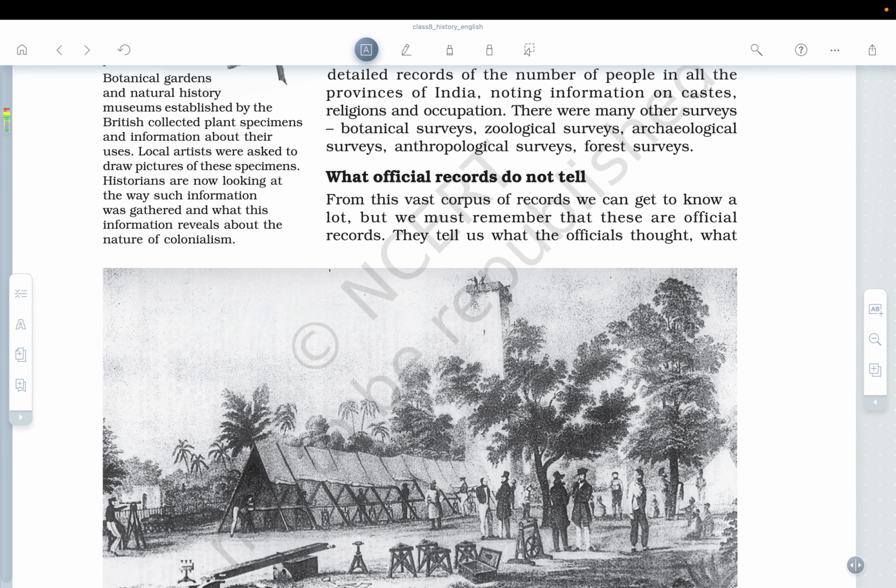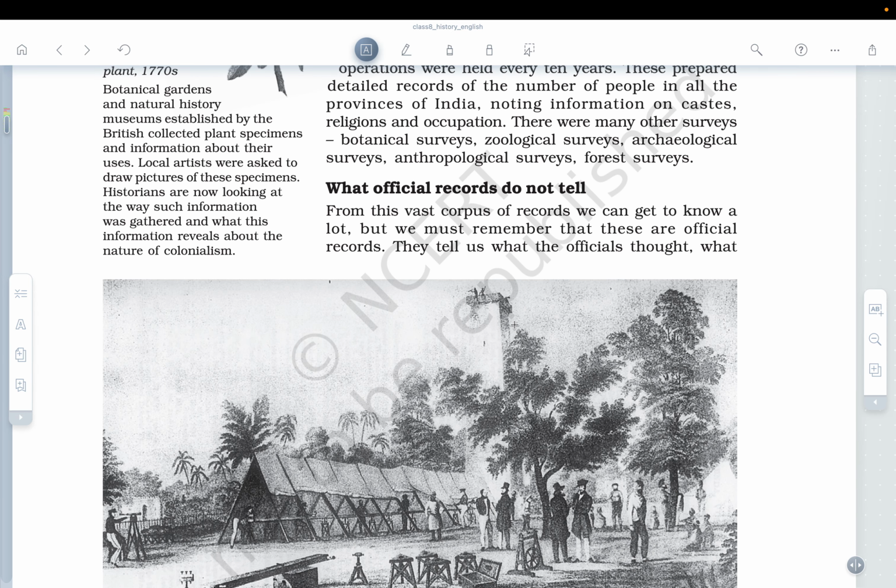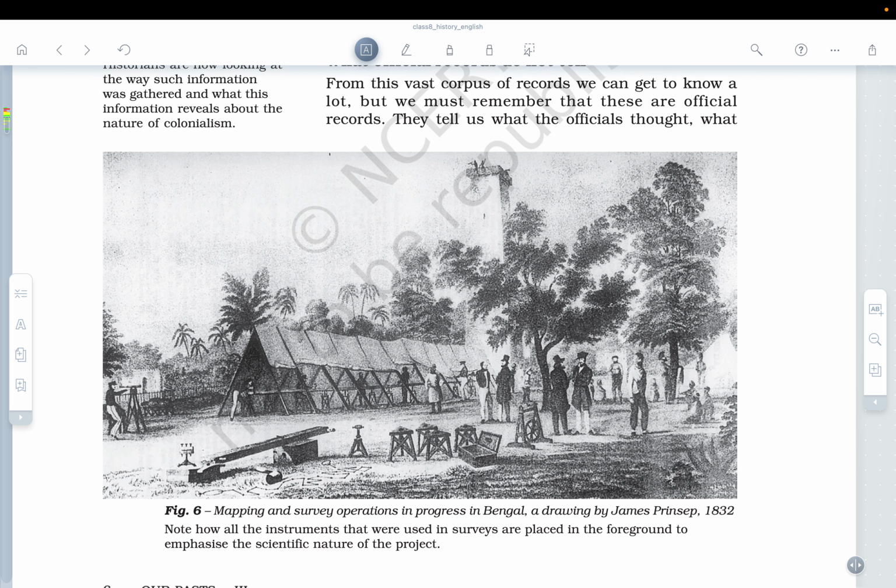So what do official records not tell? Now this is very important. I have already discussed that all those histories, all those surveys are actually talking about what the West thought about it, what the Orientalists thought about it. Okay, so from this vast corpus of records we can get to know a lot, but we must remember that these are official records. They tell us what the officials thought.